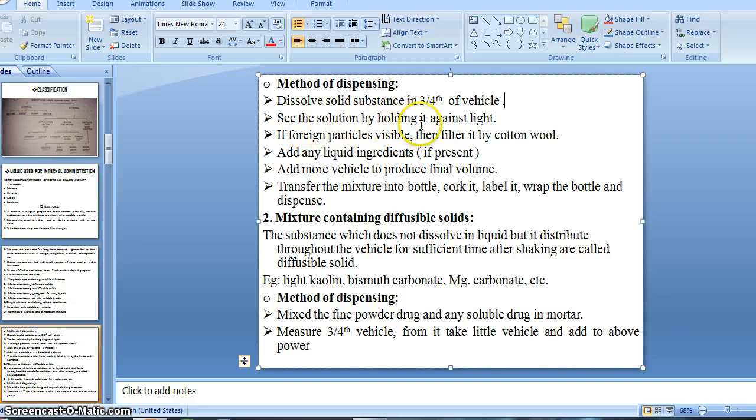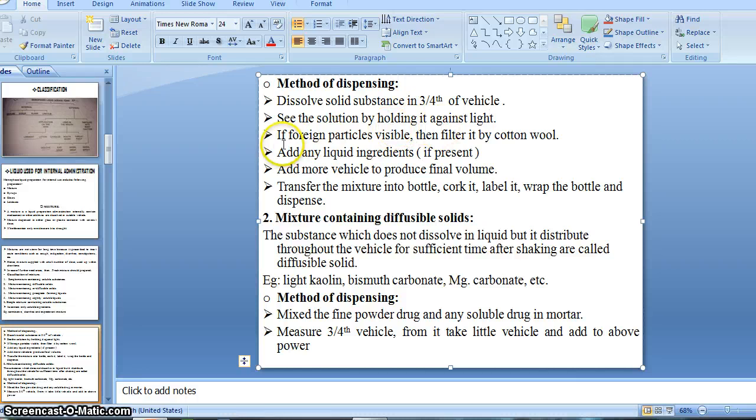See the solution by holding it against light. After proper dissolution of the soluble substance in the required vehicle, we have to examine the solution by holding it against the light. Examine for the presence of any kind of foreign materials or particles.